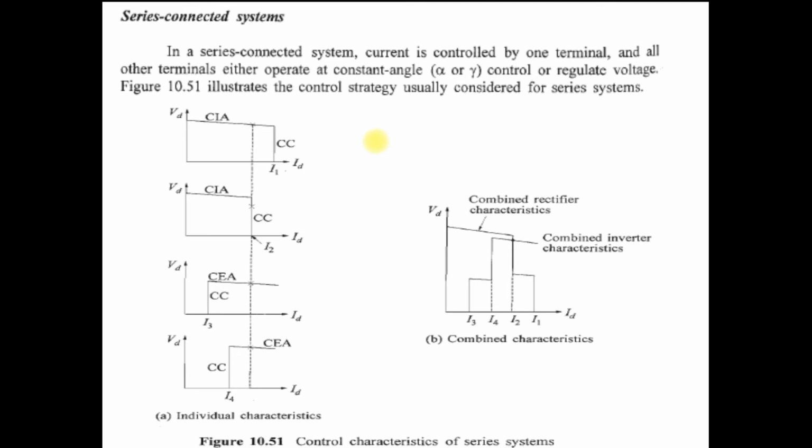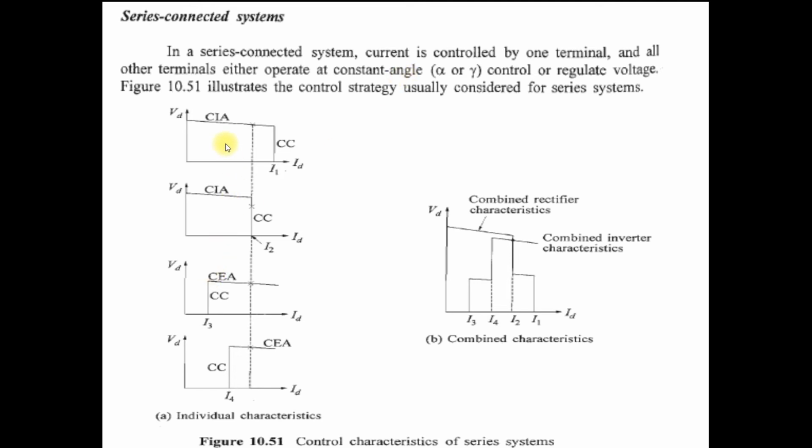Exactly opposite here, in the series connected system, one converter is operated in current control mode and the other three converters operate at constant angle. Constant angle means constant extinction angle or constant ignition angle, or you can say the regulated voltage control mode.